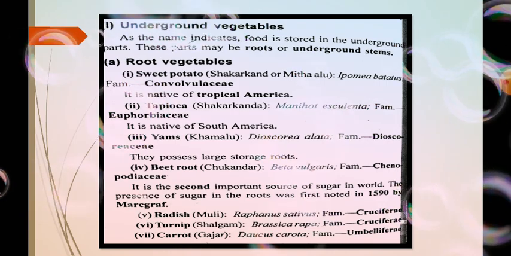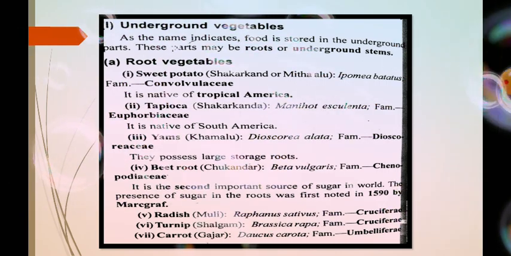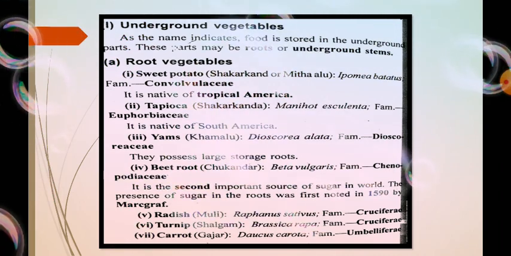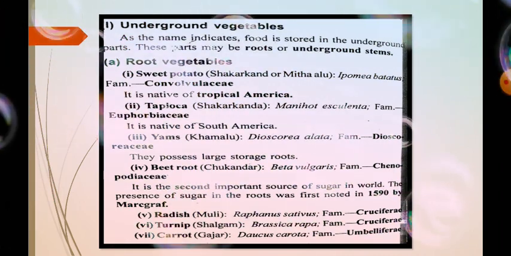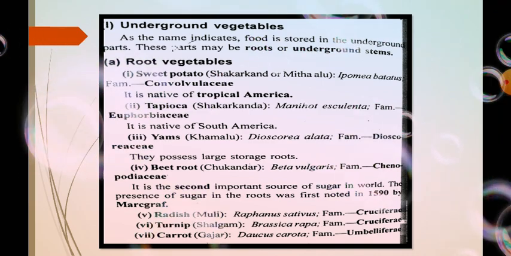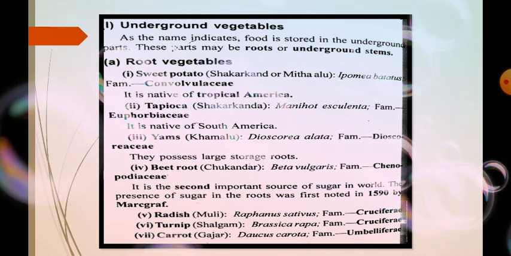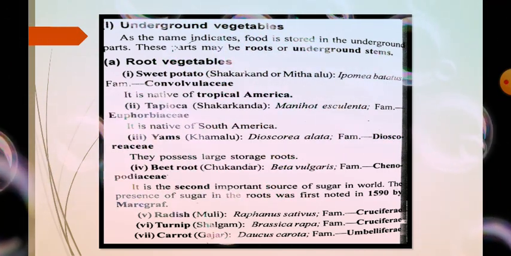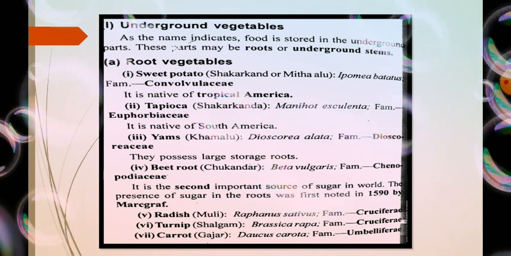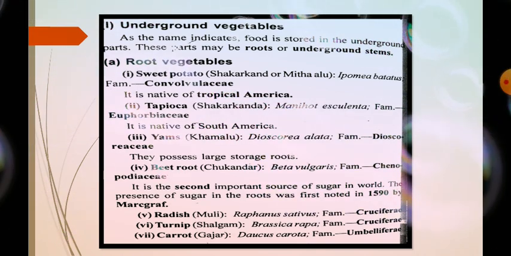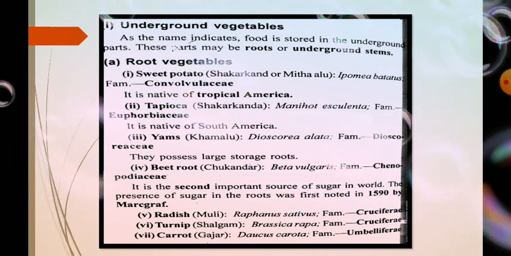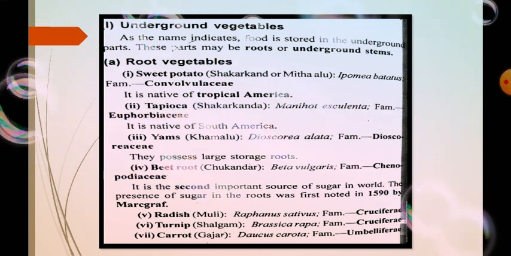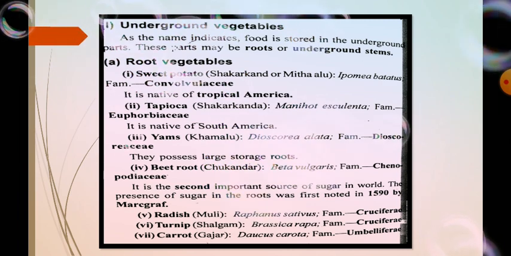Then comes the beetroot. All of you have seen beetroots, and its scientific name is Beta vulgaris, family Chenopodiaceae. This is the second important source of sugar in the world, and the presence of sugar in the roots was first noted in 1590 by the scientist Margraf, who first noted the sugar content in the beetroot.